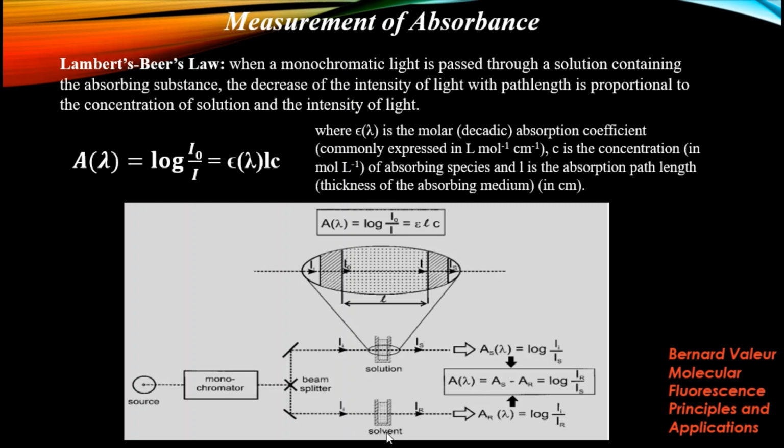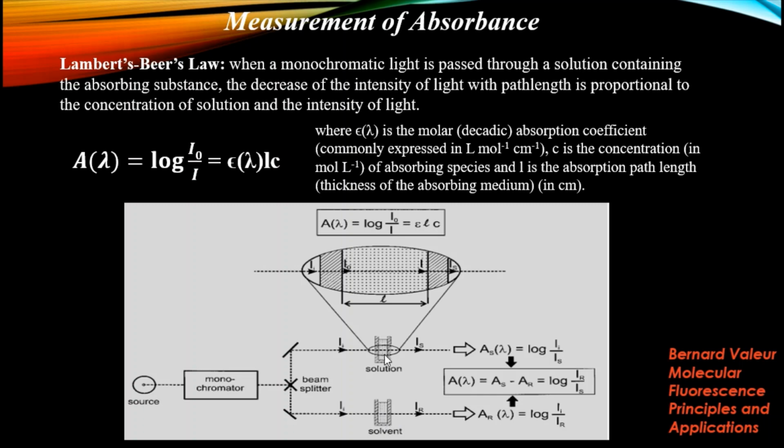This is the double beam spectrophotometer scheme. There are two types of spectrophotometer, double beam and single beam. This is the typical diagram of a double beam spectrophotometer. One part of the light goes to the solution and the other half goes to the solvent.